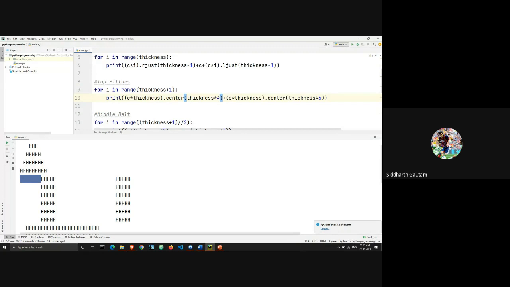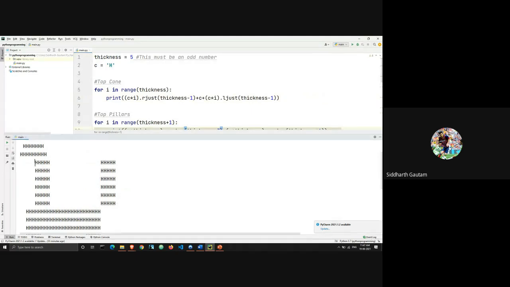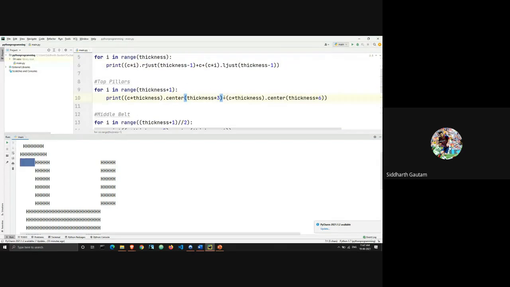First let's experiment with 3, because this is a little weird. All right, 1, 2, 3, 4, and 5. How many do we have here? We have 5. So as you can see, it's not directly, so the thickness into 2, thickness into 3, it's defining the spaces which are coming to the left of this pillar.